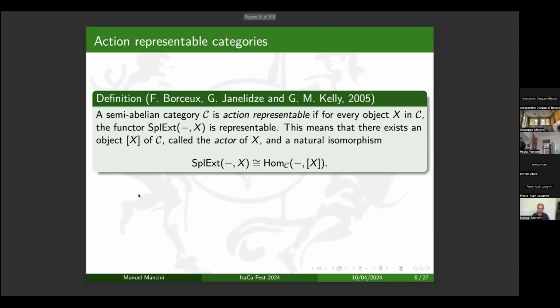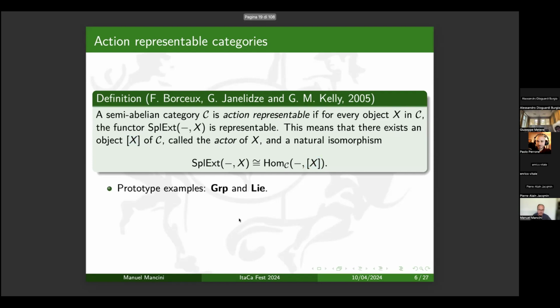So the first tool that we have to study actions is the notion of action representability that was introduced by Borceux, Janelidze, and Kelly in 2005. I recall that a semi-abelian category C is action representable if for every object X in C, the functor of split extensions by X is representable. So this means that we have an object that we denote by [X], and we call it the actor of X, and a natural isomorphism between the functor of split extensions by X and the functor of morphisms in C with codomain the actor.